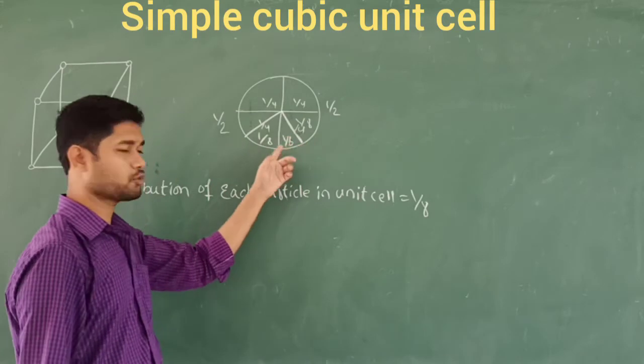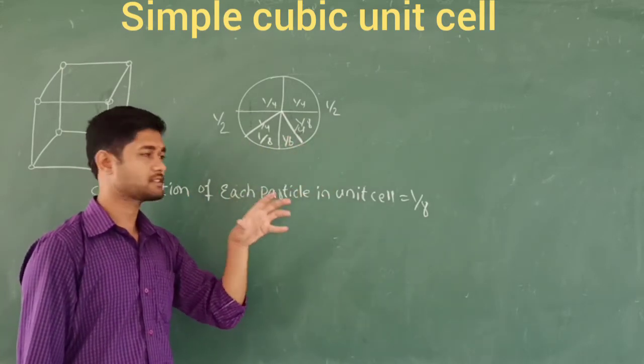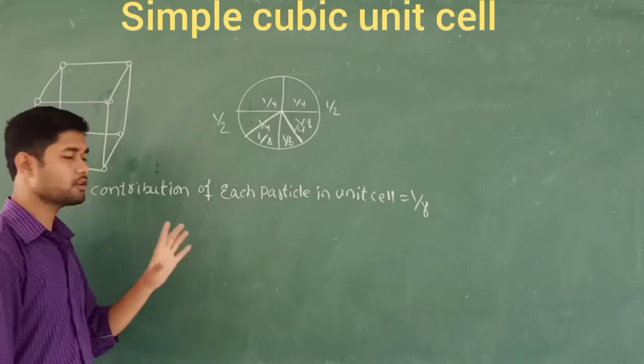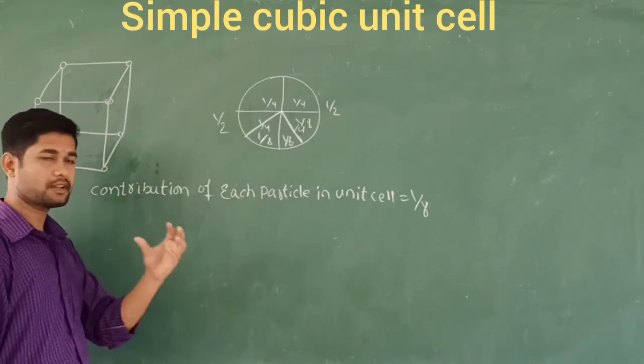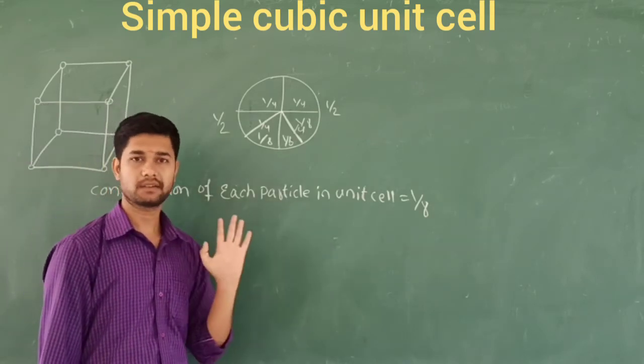Obviously, because 1 by 8 portions of the spheres, when you look at this simple cubic unit cell, you are going to recognize this, right? So how many portions are going to be shared here? The contribution of each particle in the unit cell is equal to 1 by 8.